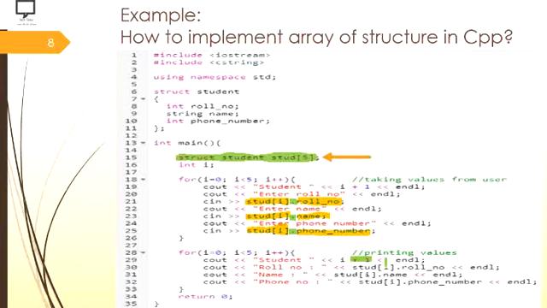And here I am displaying the roll number of the ith student with the dot operator, again the name of the ith student and the phone number of the ith student. I have given each and everything in this program. I hope all of you have understood how to implement an array of the structure, and how to access the members of the structure if it is an array of a structure. And at the end I would like to request you to implement the same program in your IDE, and let's check what output you are getting.